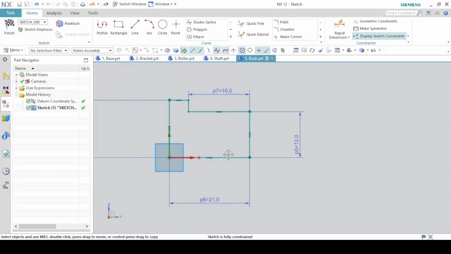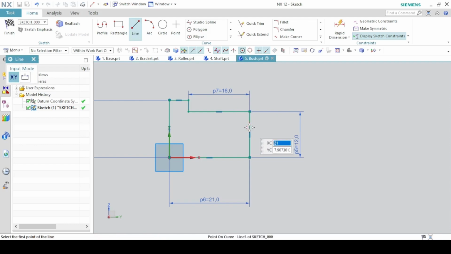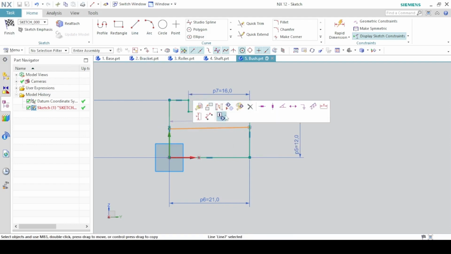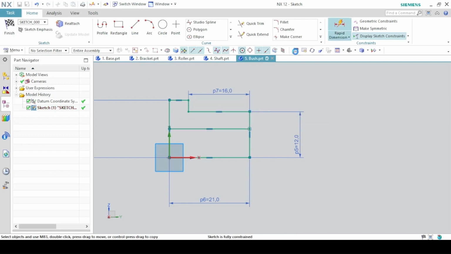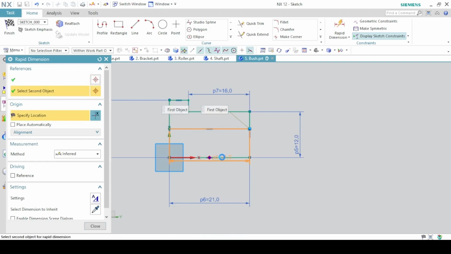Sketch is fully constrained. I'm going to add this cut here. So a line that connects this line to this line. Make this horizontal. And then the diameter is 18. So this will be 18 divided by 2.